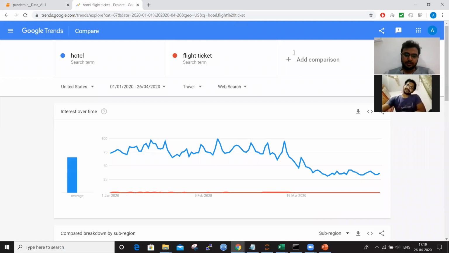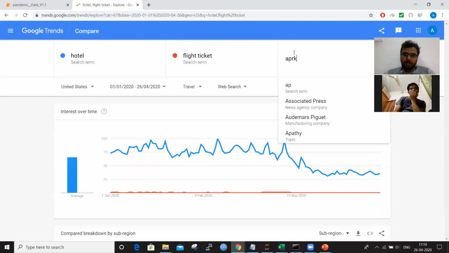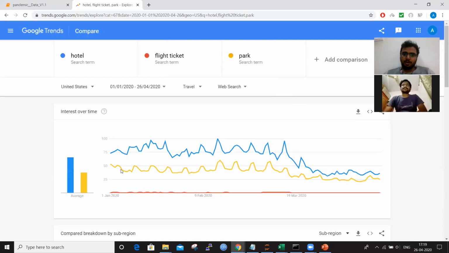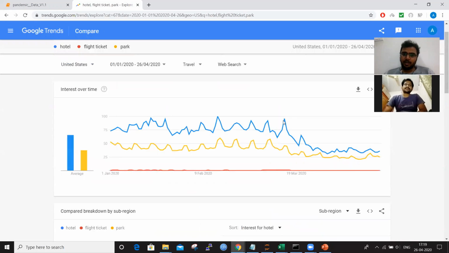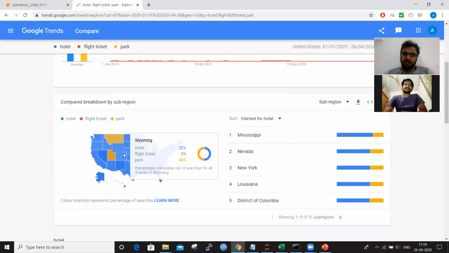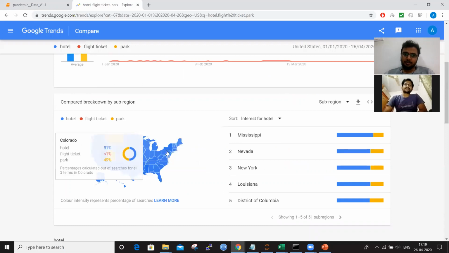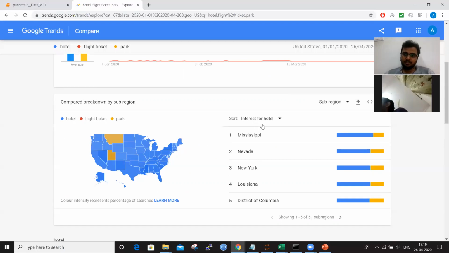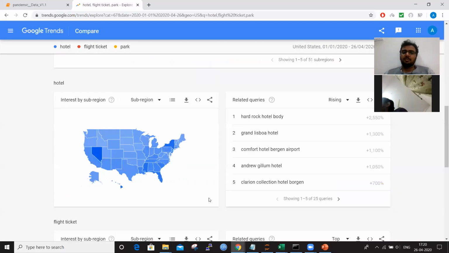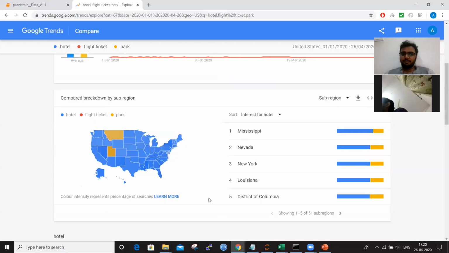Here you search for vacation or park. People are more interested in parks, like national parks and all, for vacation. So this is the trend. We can download the data, and we can also see this by region. Here you can see in which region people are searching what. In this region people are searching more of parks and all. In this region people are searching about hotels. So this is sub-region wise. So basically this is one of the Google dashboards we have, based on Google Trends.